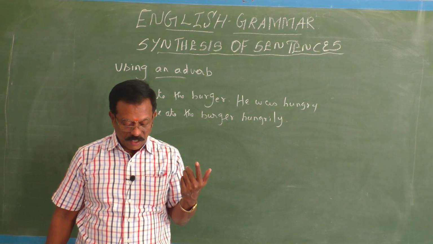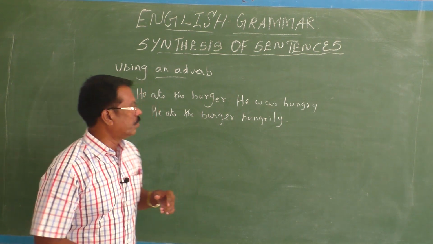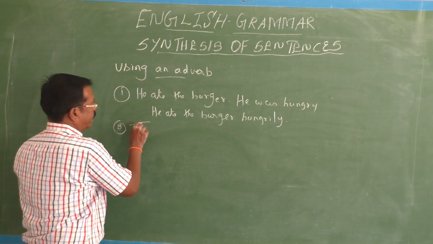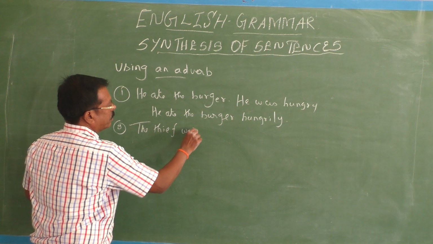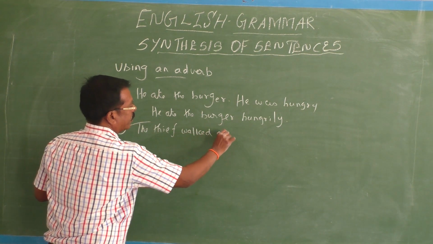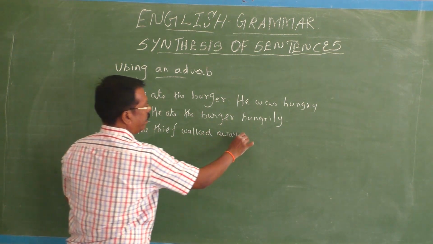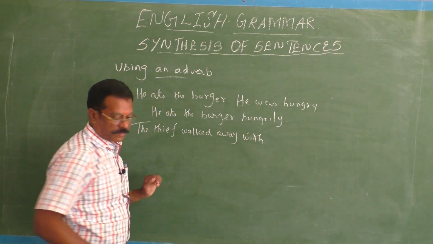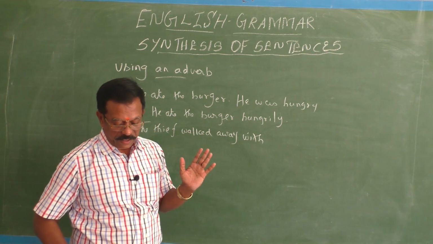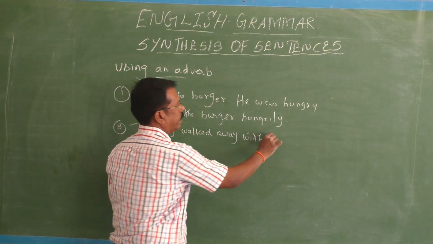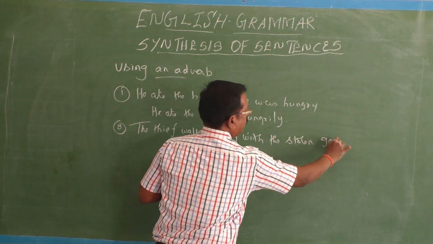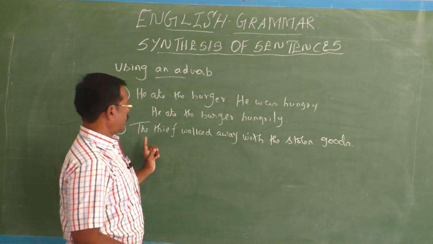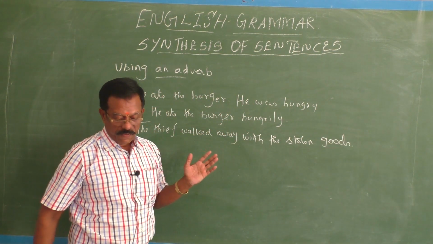The thief walked away with the stolen goods. Second one. The thief walked away. The thief walked away with the stolen goods.